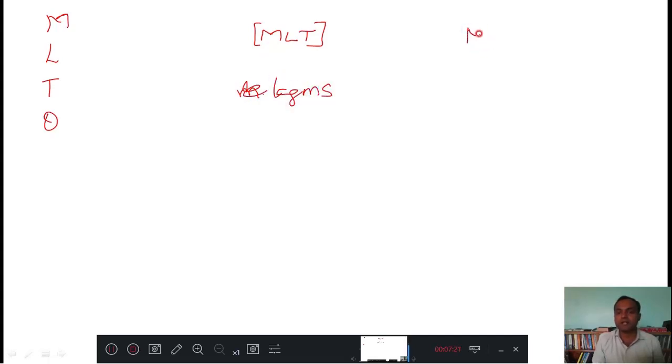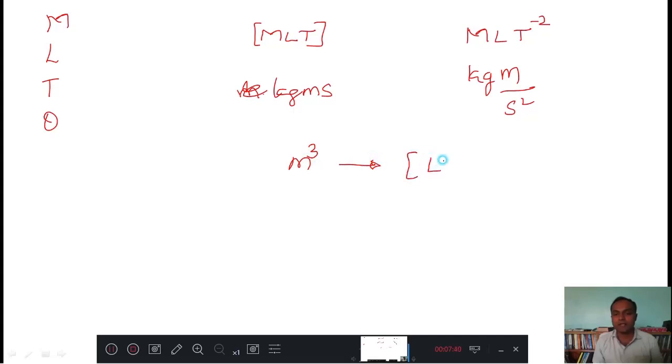If you write [M L T^-2], it means kg meter per second square. T raised to minus 2 means time squared comes down. If you want to measure meters cube, its dimensions will be L cube. Understood? Like that we need to understand.